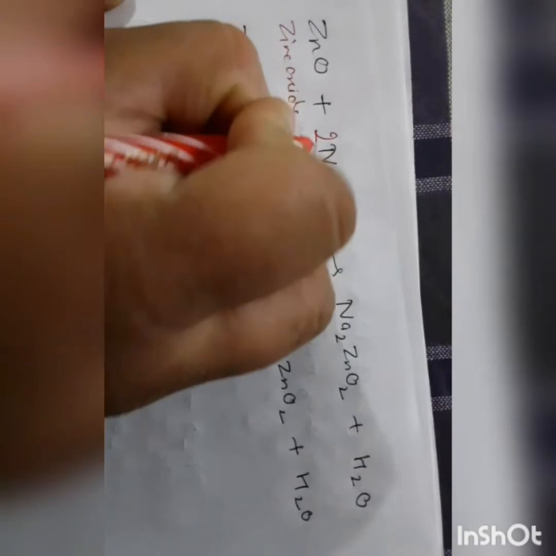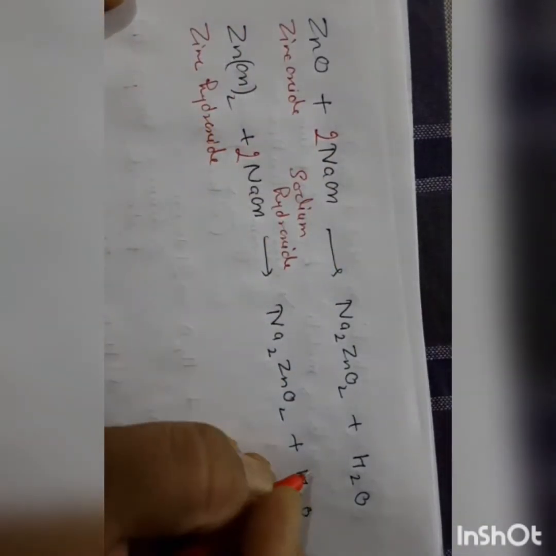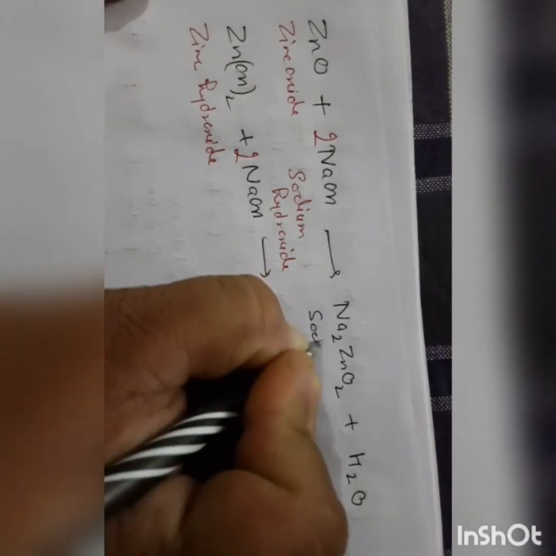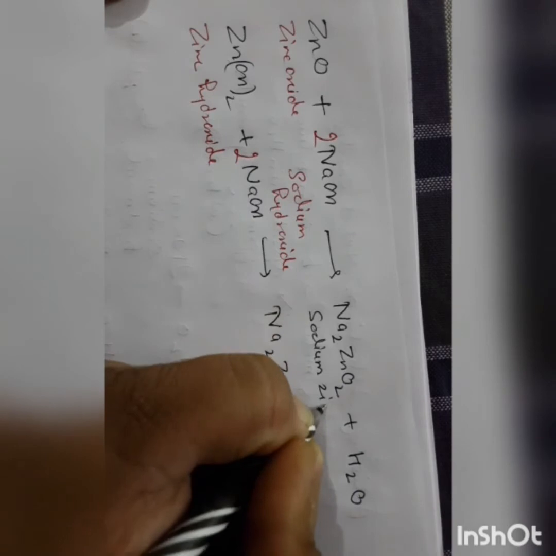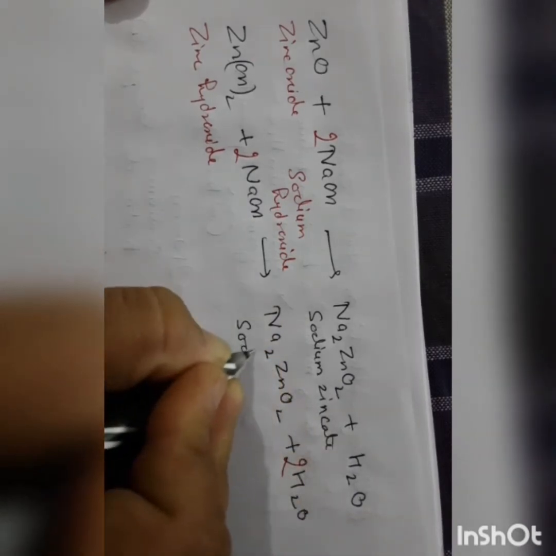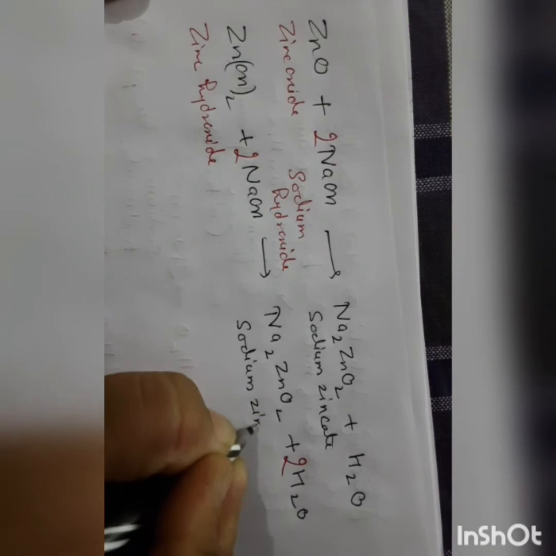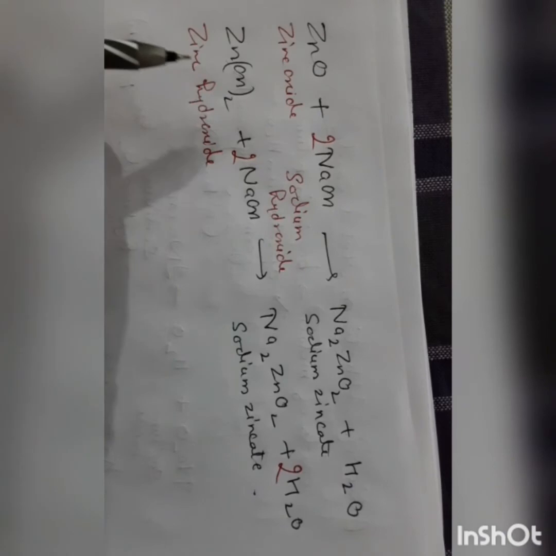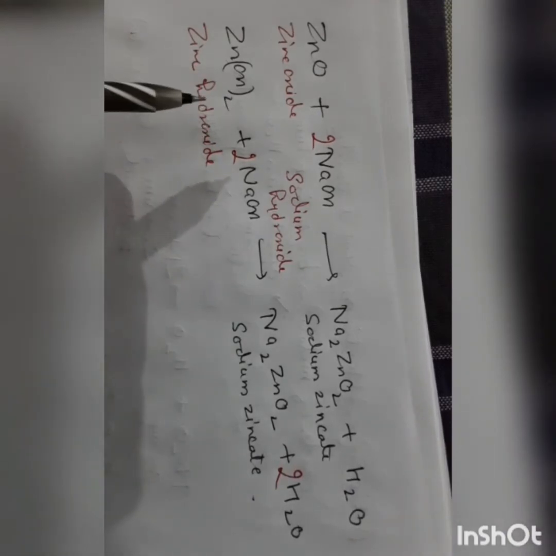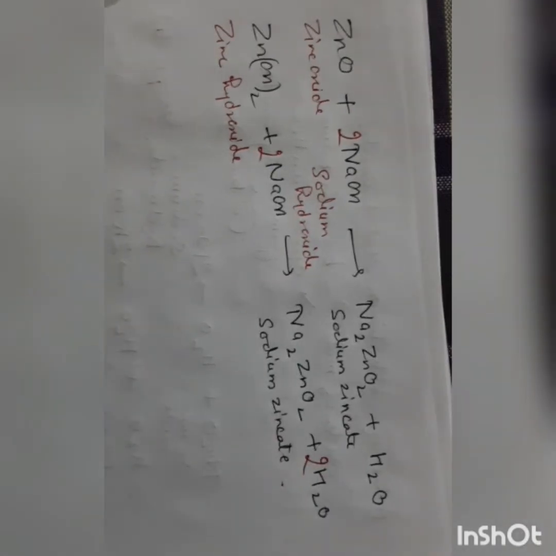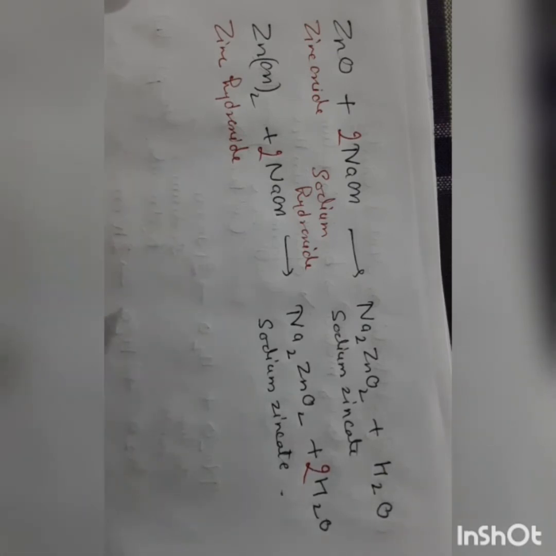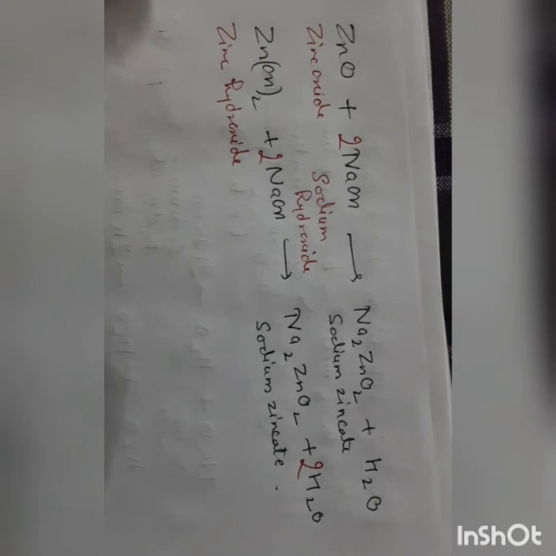Now I will balance the reaction here. It will form sodium zincate. The salt formed is sodium zincate. So here zinc oxide and zinc hydroxide react with both acid as well as alkali. Such oxide is known as amphoteric oxide. ऐसे ऑक्साइड को क्या बोलते हैं? एम्फोटेरिक ऑक्साइड कहते हैं.